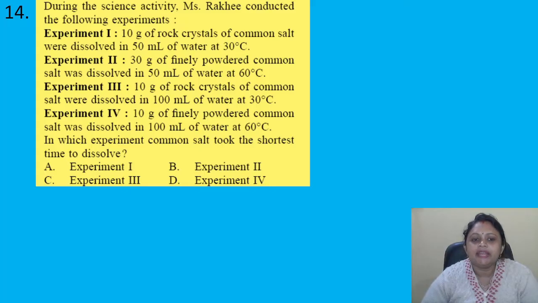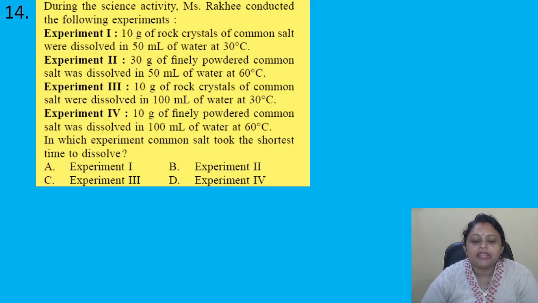Experiment 1. 10 gram of rock crystals of common salt were dissolved in 50 ml of water at 30 degrees Celsius. Experiment 2. 30 gram of finely powdered common salt was dissolved in 50 ml of water at 60 degrees Celsius. Experiment 3. 10 gram of rock crystals of common salt were dissolved in 100 ml of water at 30 degrees Celsius. Experiment 4. 10 gram of finely powdered common salt was dissolved in 100 ml of water at 60 degrees Celsius.